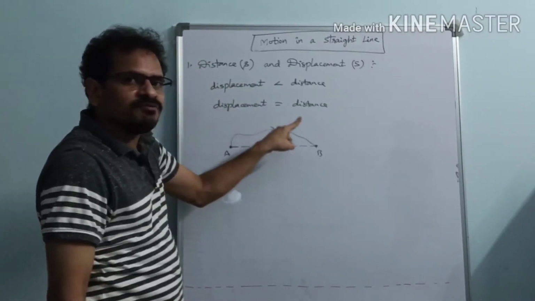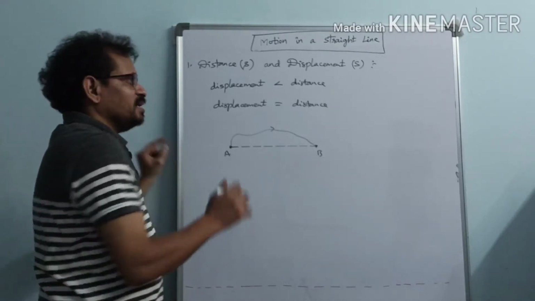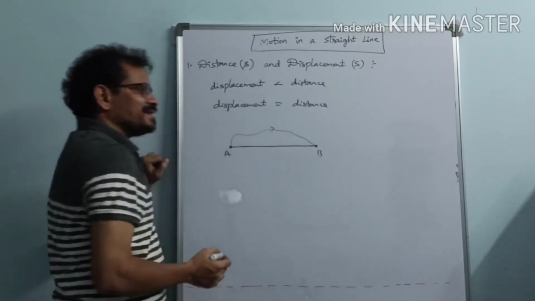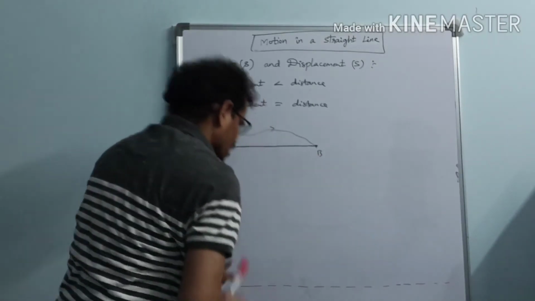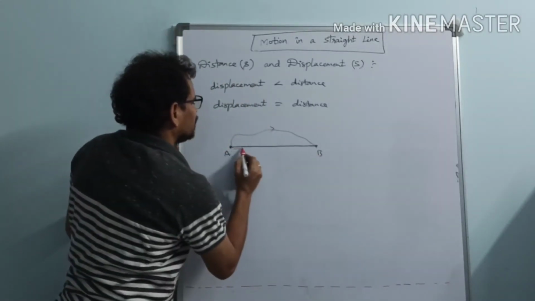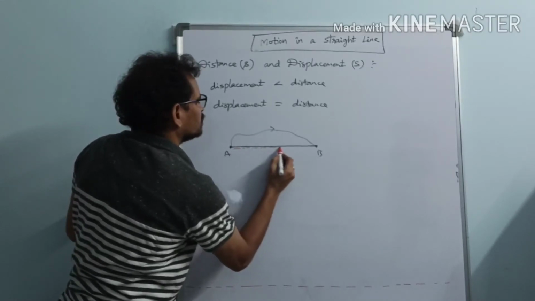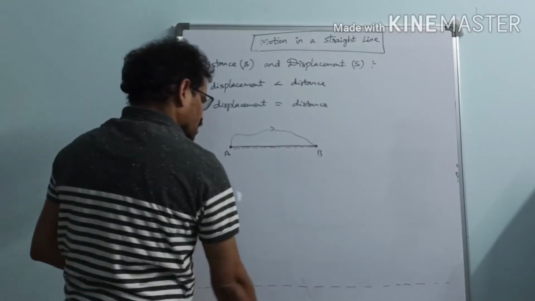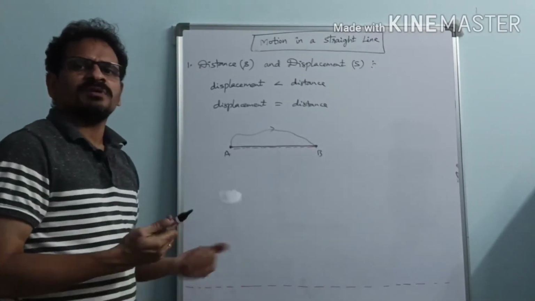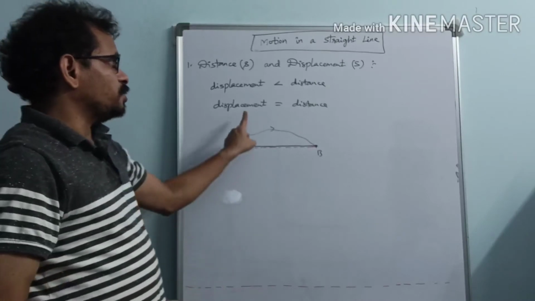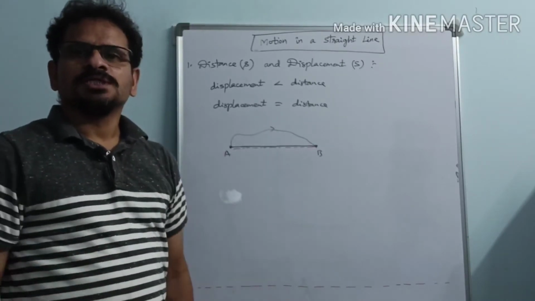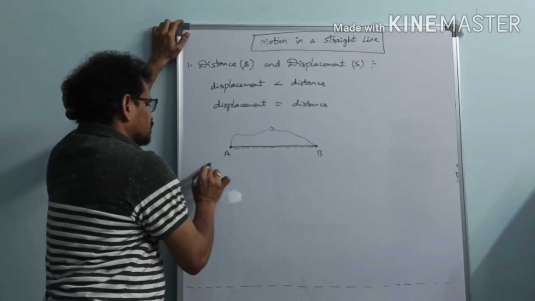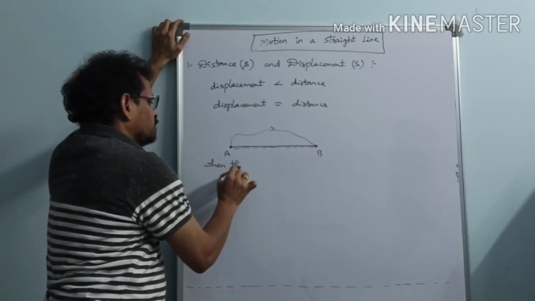When displacement is equal to distance, the actual path also coincides with the displacement line. See, the red dotted line is the displacement line, and the black line is the actual path line. Both of them are coinciding here. So in this case, displacement is equal to distance, when the particle moves along a straight line. Keep this point in mind.